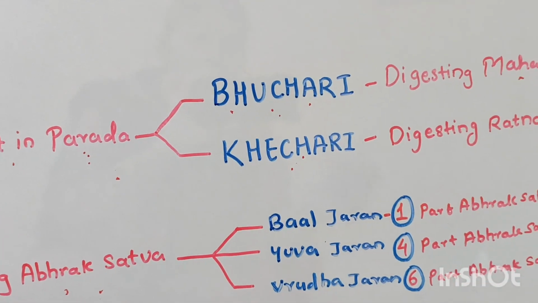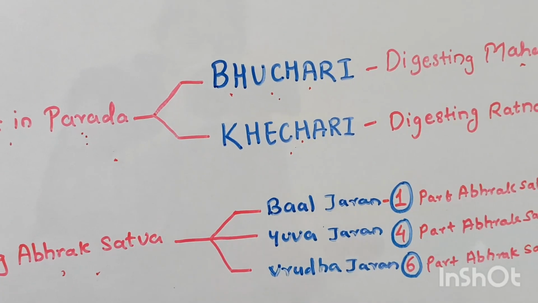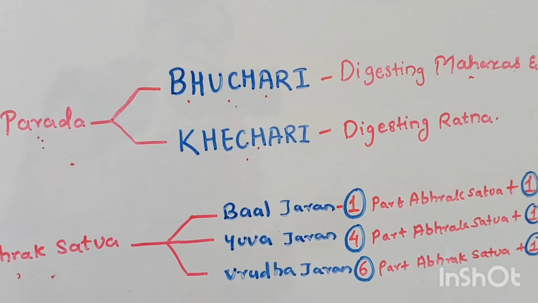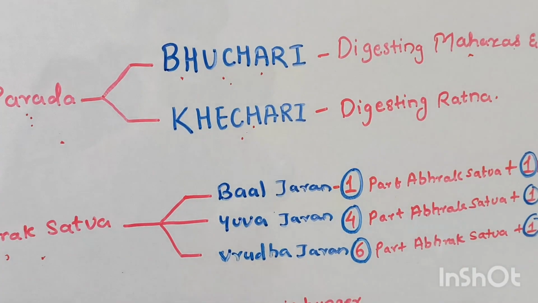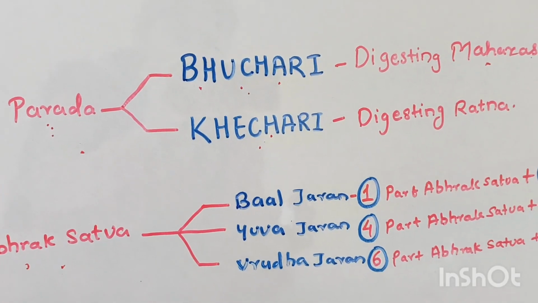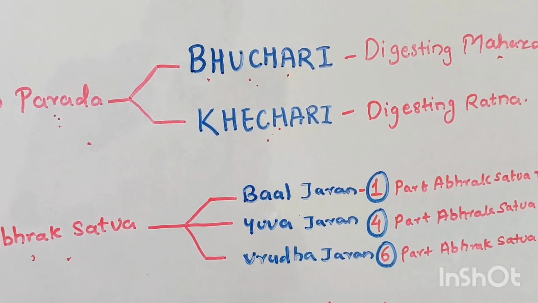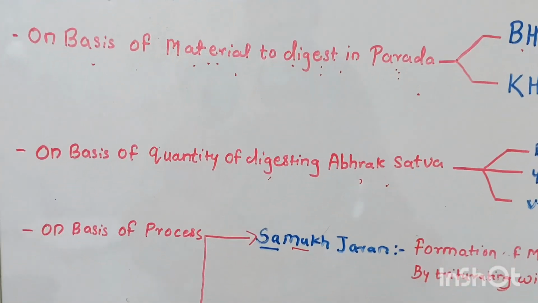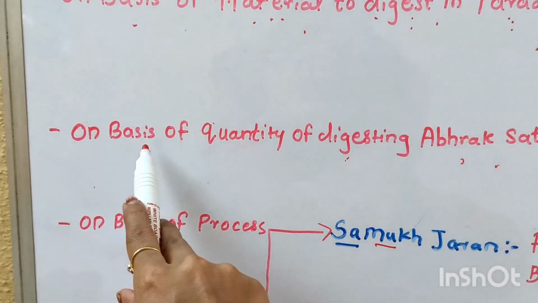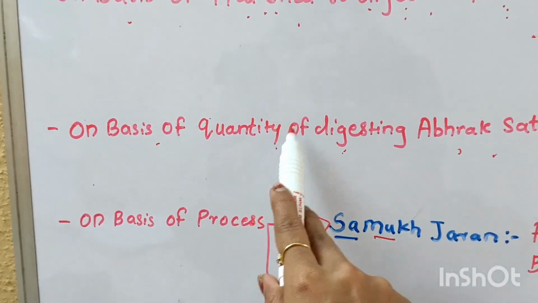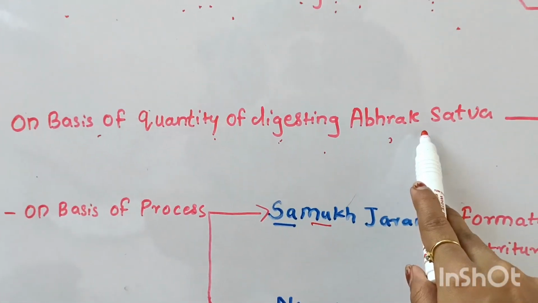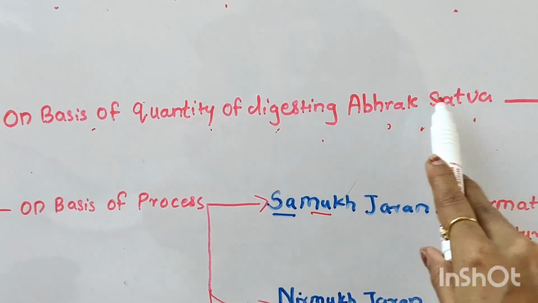When we are digesting Ratnas, that is, you can say precious stones, into Parada, it is called Khechari.